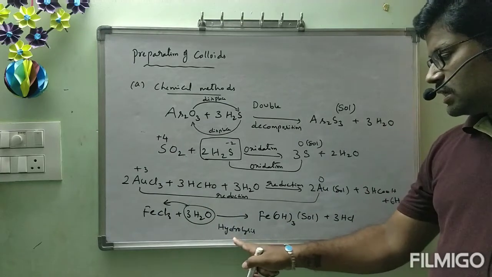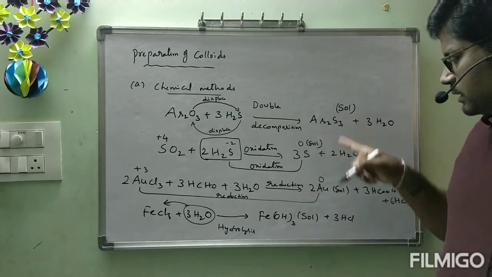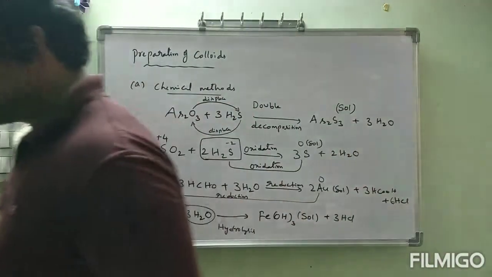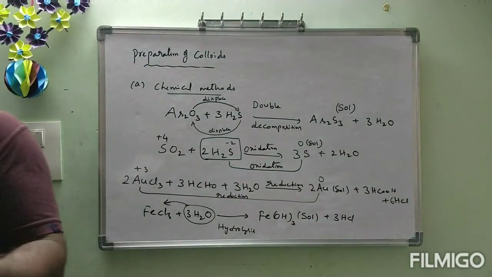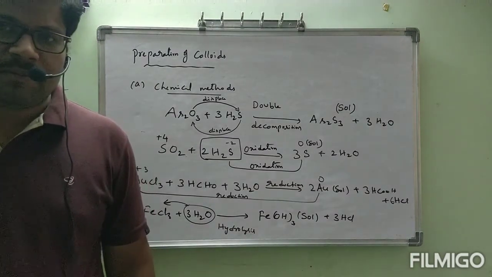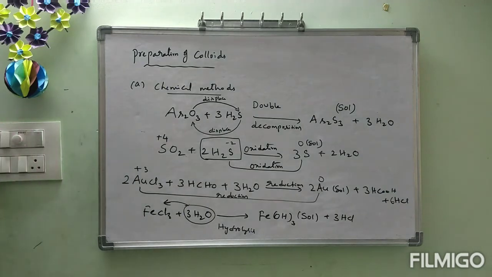So by using chemical methods like this, we can prepare colloidal solutions. Okay, I hope you understood. First one, chemical methods. Observe the chemical reactions once more on the board. Next, B.